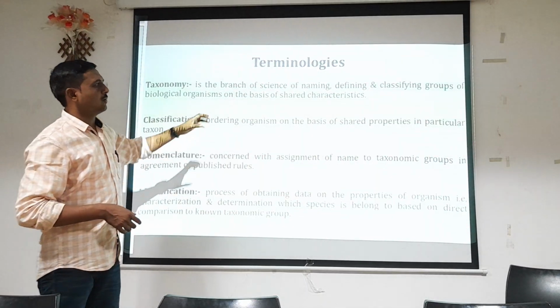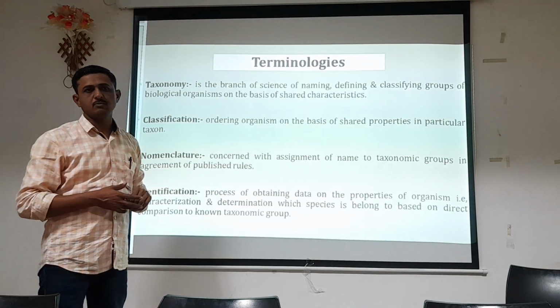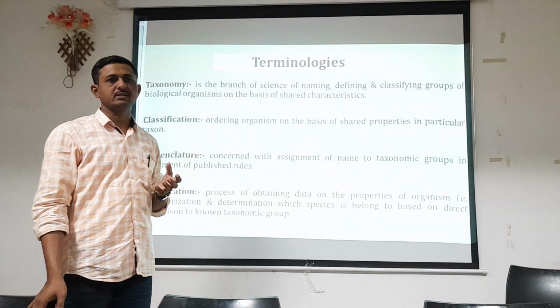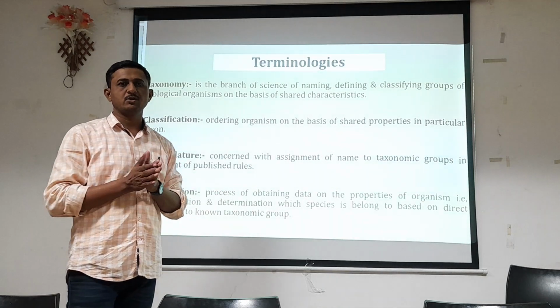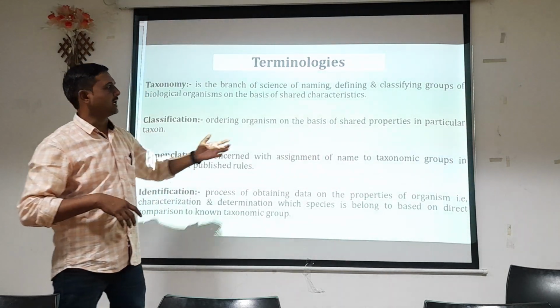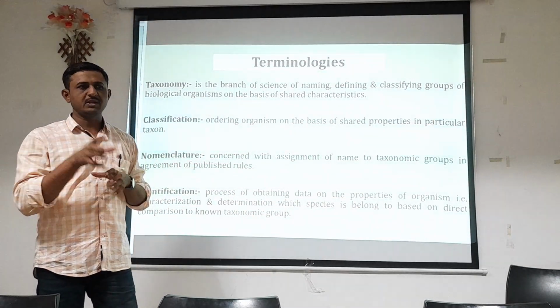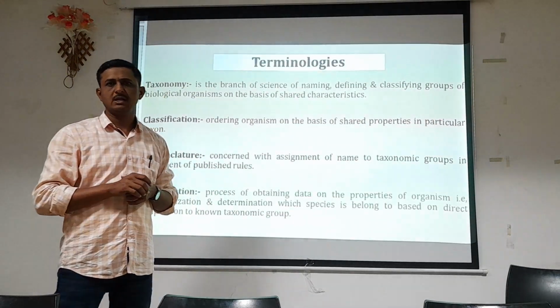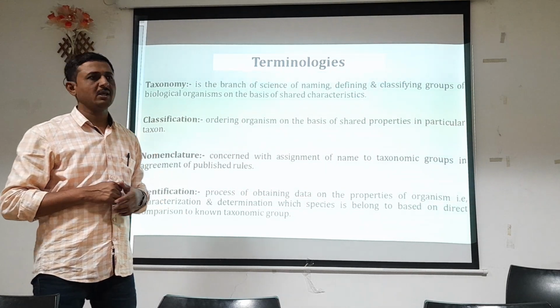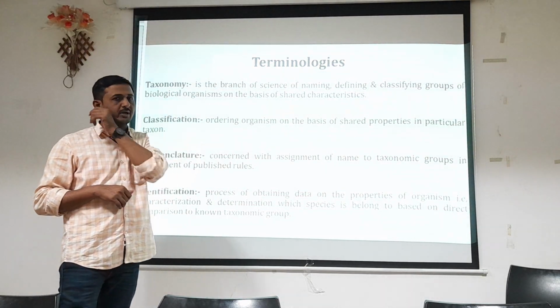So here we are considering organisms which share different characteristics. On that basis, they are classified with one another, given a particular scientific name, and placed in a particular hierarchical position in the classification system.